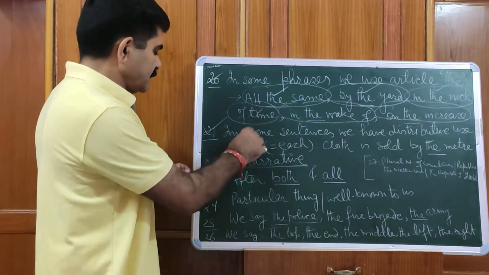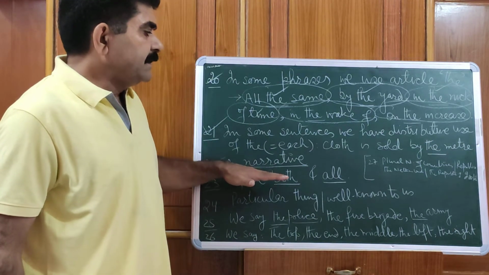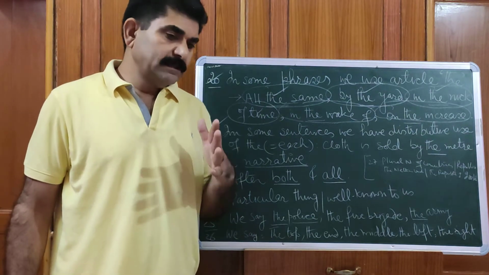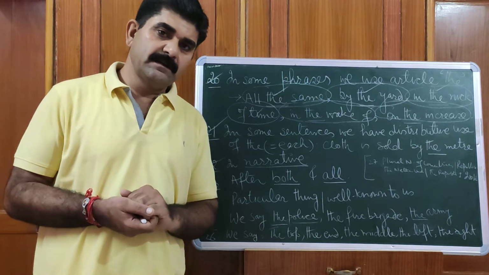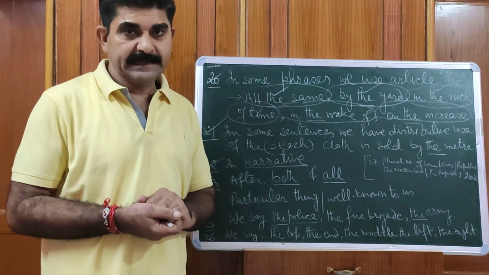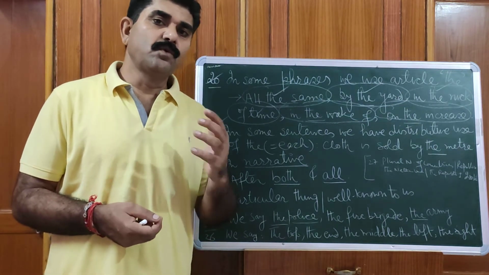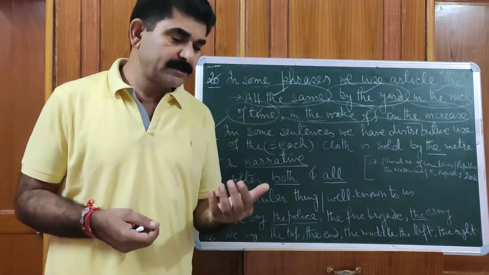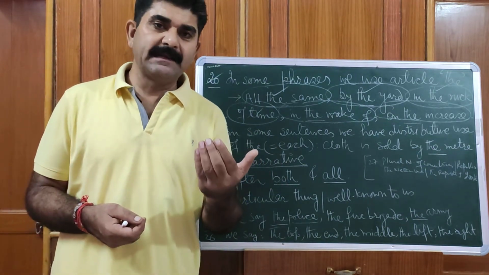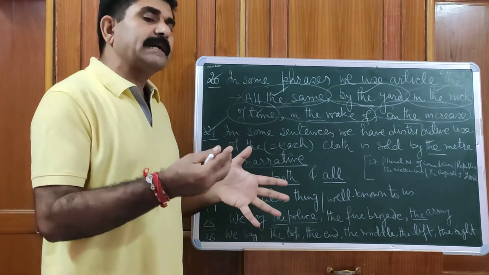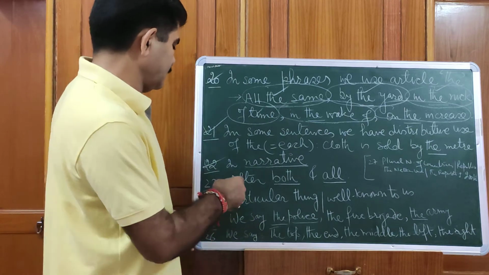Okay. Then we have next point. In narrative we use article the. Suppose we are narrating a story. We say, once upon a time there was a king. The king was very kind. The king was very cruel. The king had 4 wives. The king had 4 sons. The king had a beautiful palace. It means in a narrative that noun is already mentioned and then you use article the.